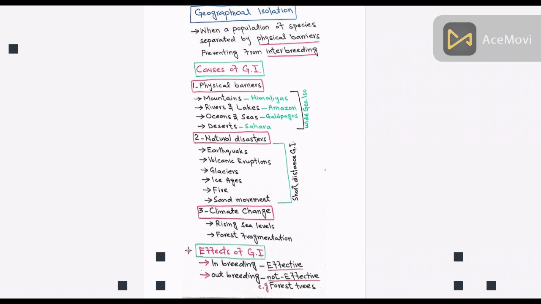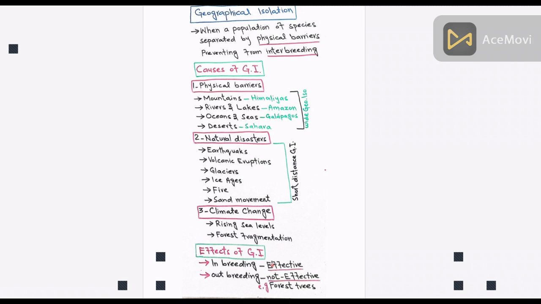Effects of geographical isolation on inbreeding and outbreeding species. What is an inbreeding species? Inbreeding refers to mating of closely related individuals within a population. An outbreeding species refers to the mating of genetically unrelated or distantly related individuals within a population. So, in the case of an inbreeding population, even a small geographical change is effective.